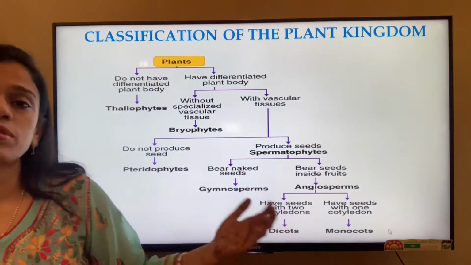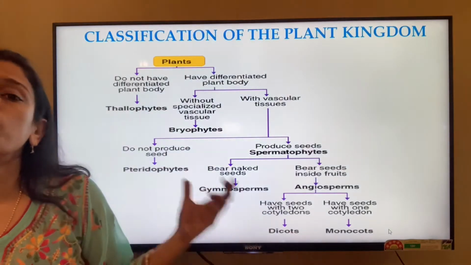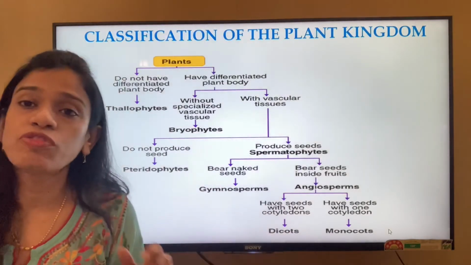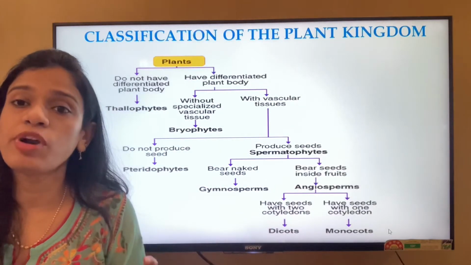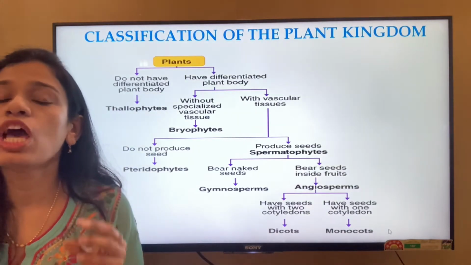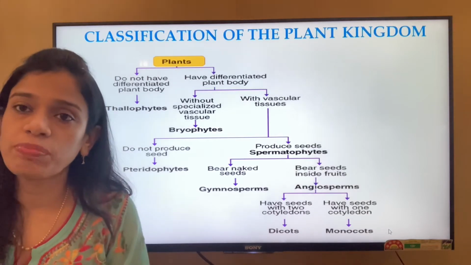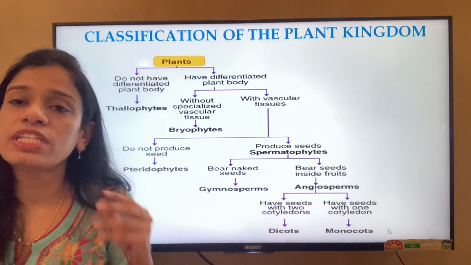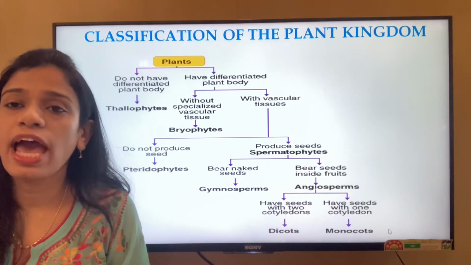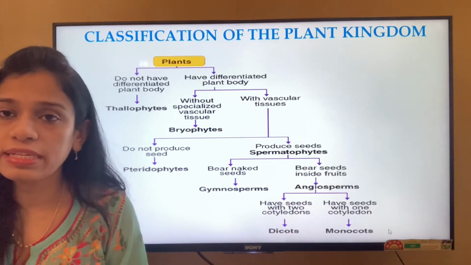The Angiosperms again further get divided into two parts based on the number of cotyledons. Cotyledons are the part where the seed or the mother plant stores food for the future plant. These cotyledons have stored food which provides food to the germinating seeds.